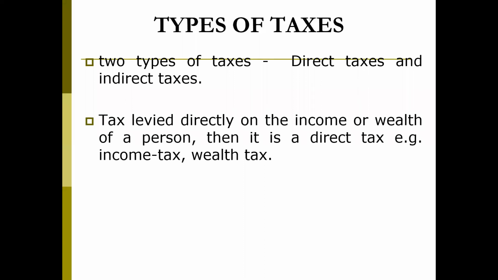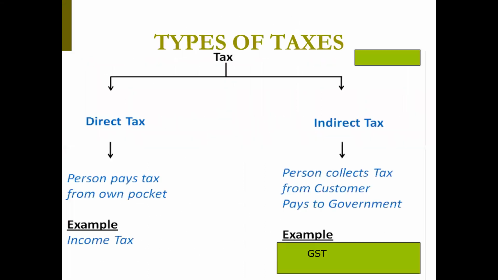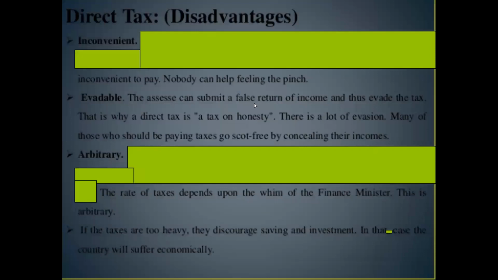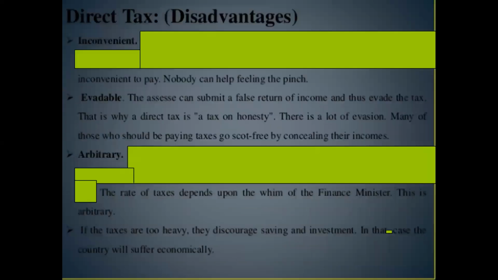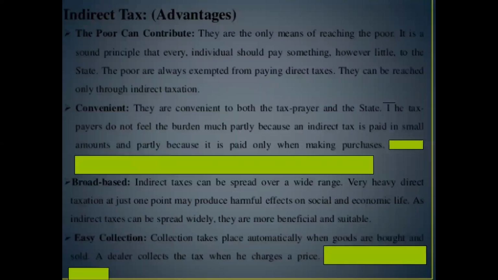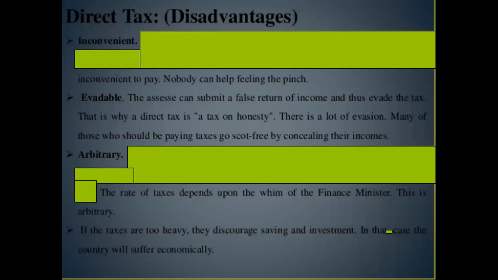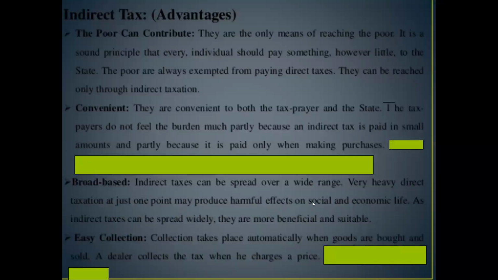In types of taxes, direct taxes we discussed yesterday. This is the classification of tax for our class purpose. Pros and disadvantages also we have discussed. Now we discuss indirect tax, the advantages of indirect tax.